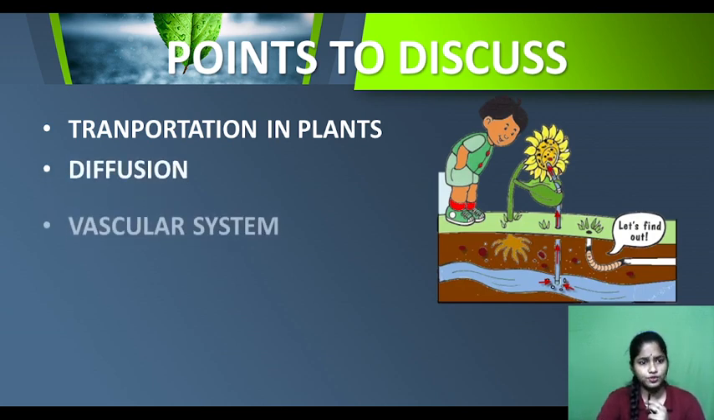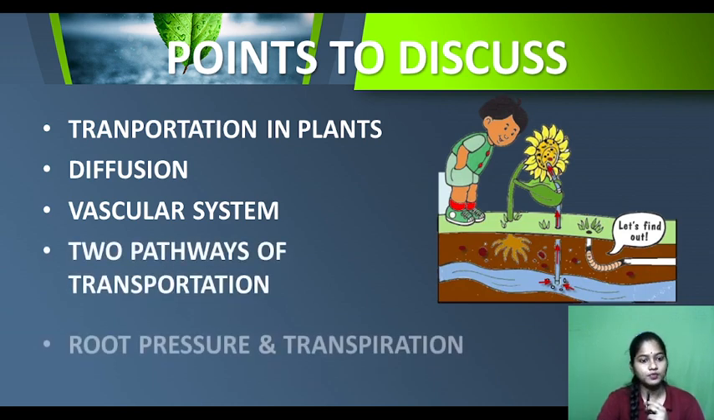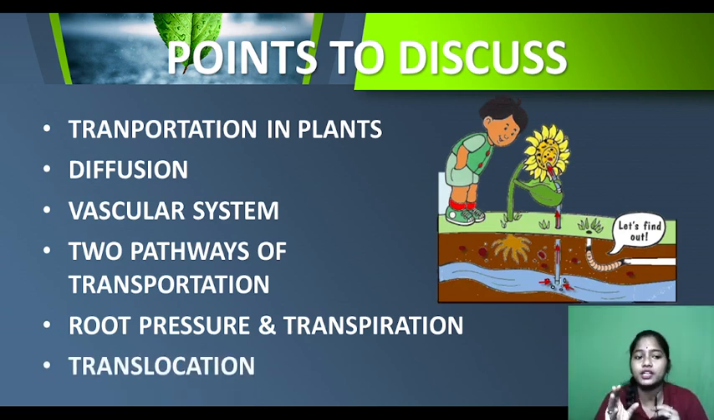In today's class we will be discussing transportation in plants. What is diffusion? What is the vascular system? There are two pathways of transportation, and root pressure, transpiration, translocation. There are certain terms you may be familiar with: diffusion, transpiration. These terms are very important to us, so we are going to discuss each and every point in detail. Okay, so let's start today's class.